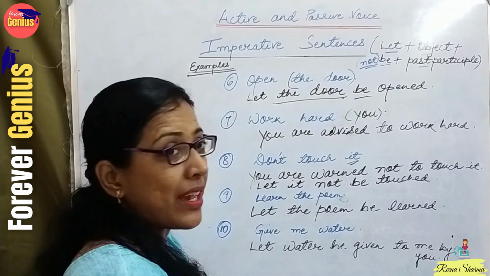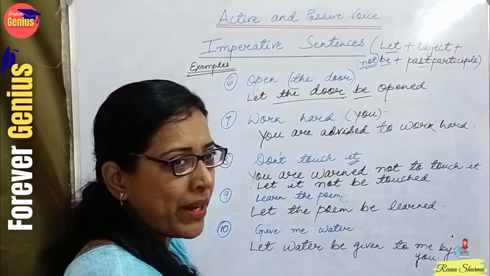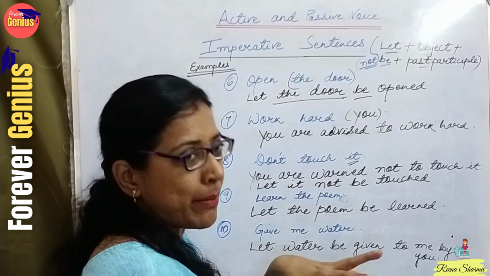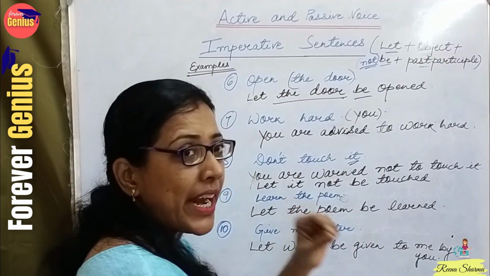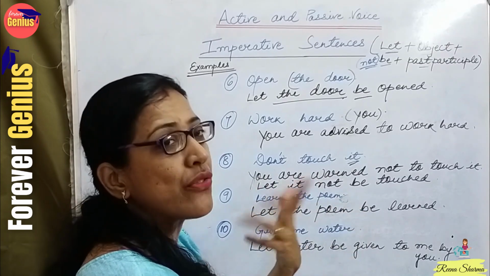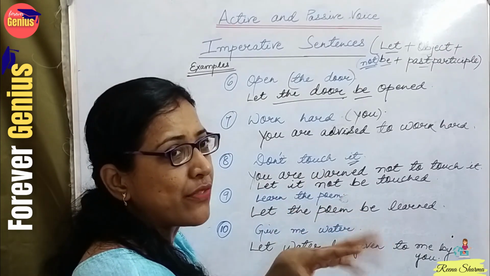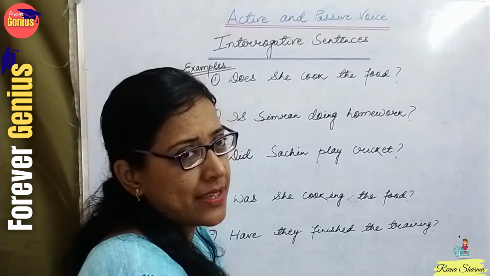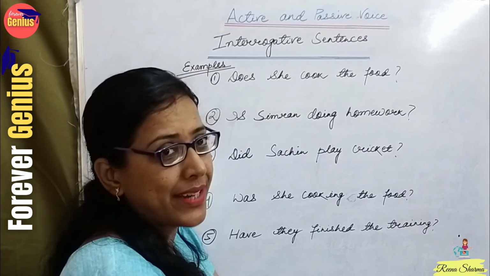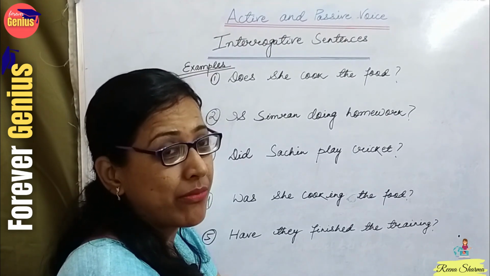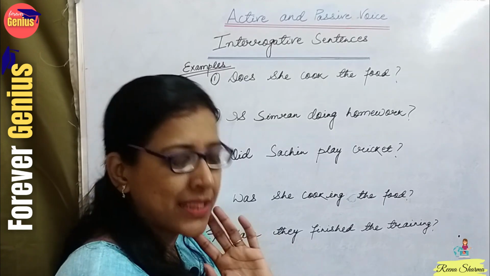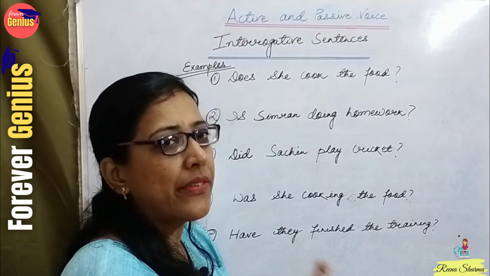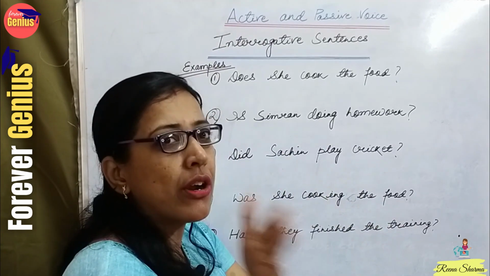So these are some of the imperative cases which are very common, and this is the format and these are the ways in which we can deal in the examinations. Now let's see the interrogative sentences, which are also a very important part when we convert from active to passive. So, see, interrogative sentences in all the four forms of the tense. Now don't say, ma'am, we know only three forms. Yes, there are three forms of sentences only, but every part of tense has four structures.